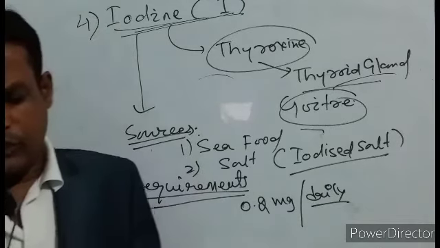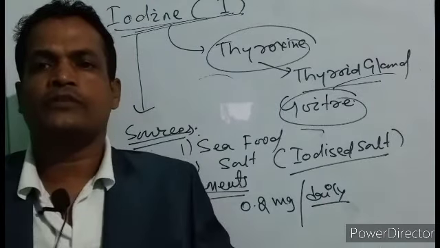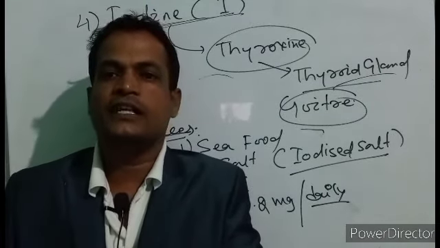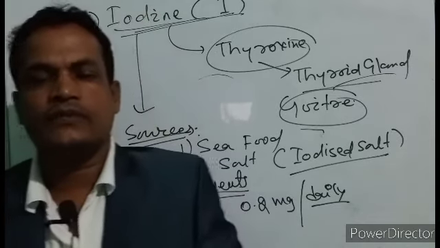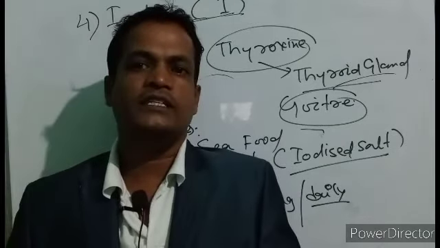Next, the functions. The most important function of iodine is that it maintains the health of the thyroid gland, which secretes thyroxine. Thyroid diseases occur due to lack of this hormone.